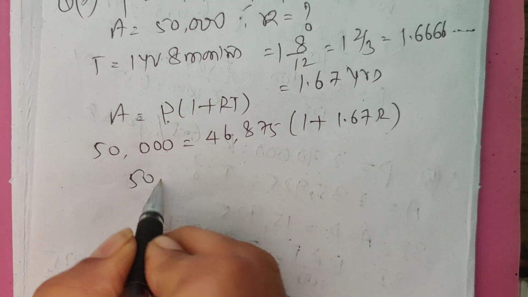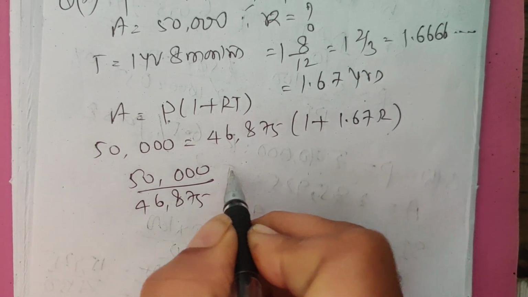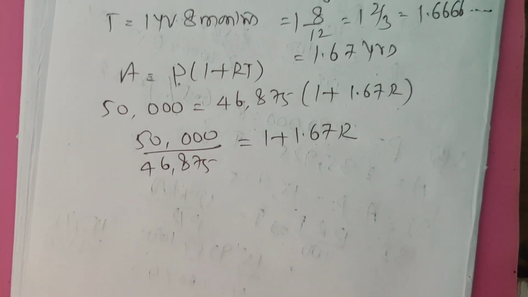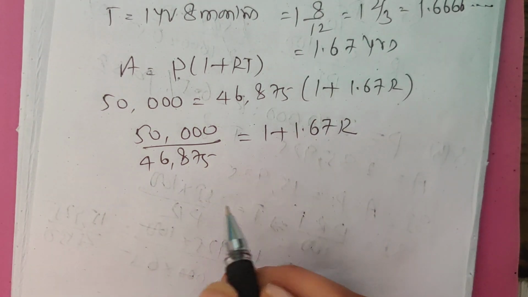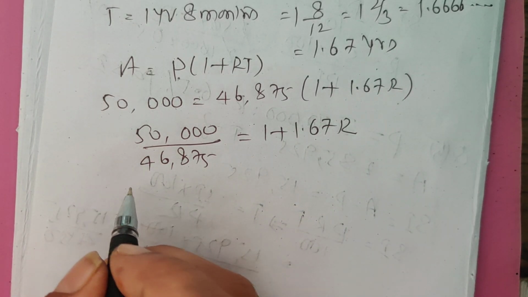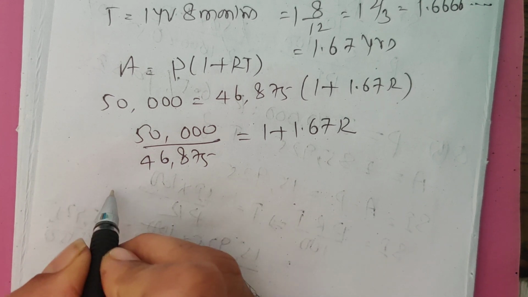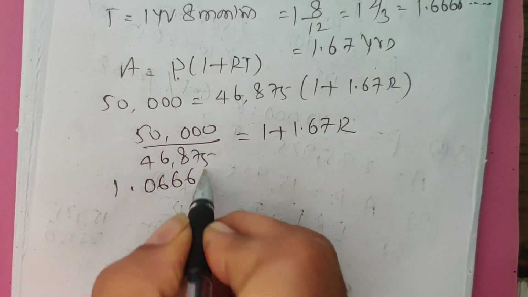So 50,000 divided by 46,875 is equal to 1 plus 1.67 into R. This is 1.06666 recurring.